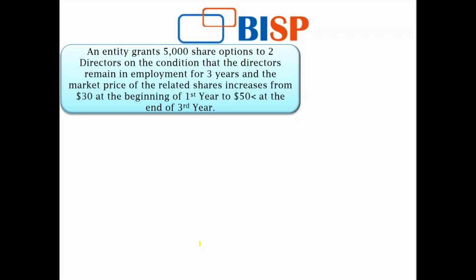And the market price of the related share increases from $30, which is at the beginning of the first year, to more than $50 at the end of the third year. So here I have attached a market condition to it. The market condition is that the market price of these related shares, that is these 10,000 shares, the reason being two directors have been provided 5,000 shares each.